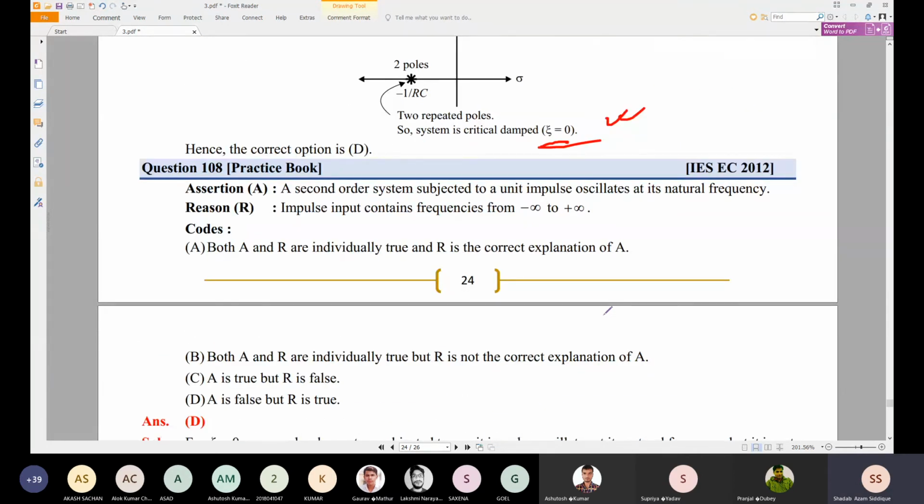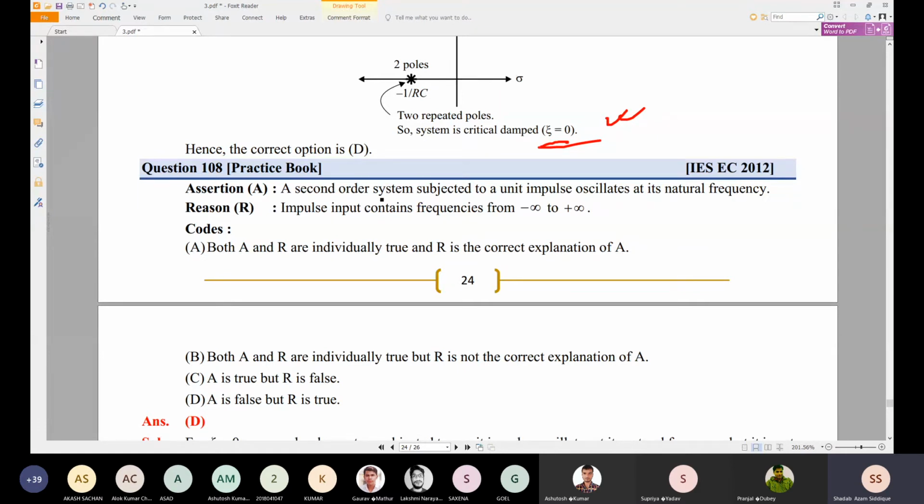Now, a second order system subjected to unit impulse oscillates at its natural frequency. So this is an assertion reason problem which is given here. Let me check what this is. A second order system subjected to unit impulse oscillates at its natural frequency. The reason: impulse input contains frequencies from minus infinity to infinity. So the total frequency ranges from minus infinity to infinity.